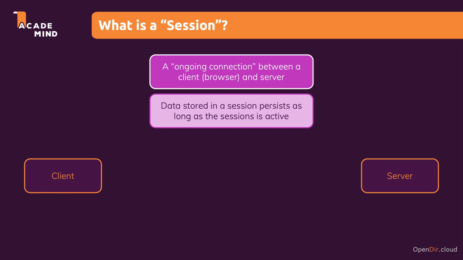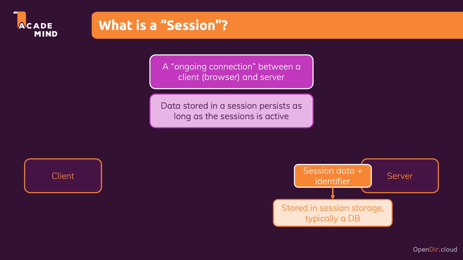The server, so our Django application running on a server, stores the session data and a unique session identifier, because multiple users of the same website will have multiple sessions. Every user has his or her own session. So every session for the different users has its own identifier, and the server stores the session-specific data and identifier, typically in a database, but it could be any session storage, for example, also a file.